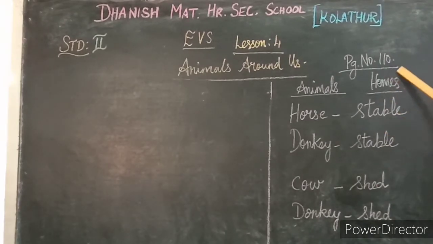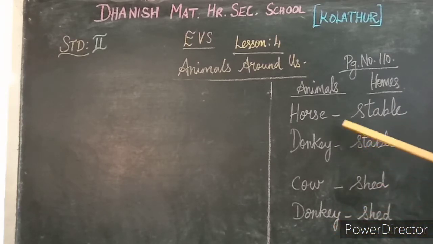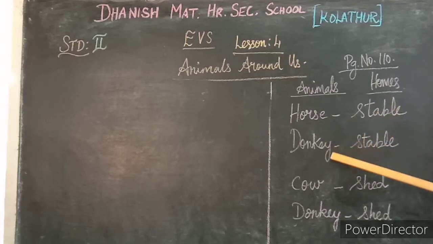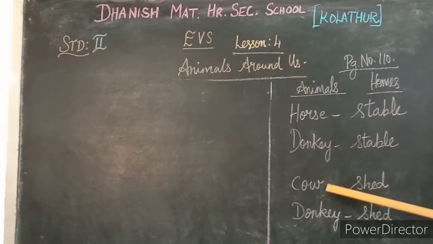Page number 110, there you can see animals and homes. Horse means stable. Home place is called a stable. Donkey also stable. Cow means shed. Same as donkey, shed. So horse stable, donkey stable, and cow shed, donkey shed.